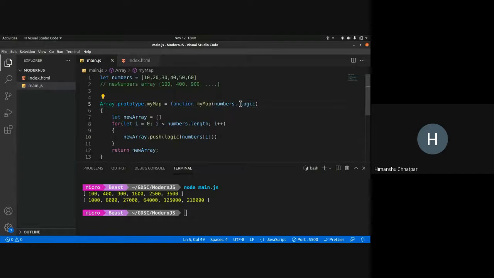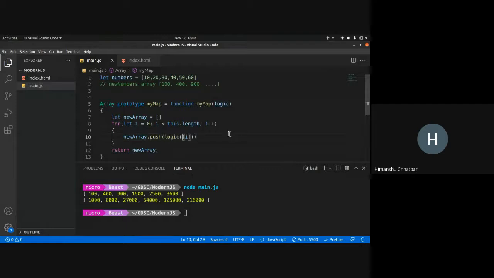So now I don't even need to pass numbers to it, right? I can get rid of these numbers here. But how will I access what this is? So again, the answer is this. If you know how this works, this refers to the object calling it. So if the numbers object is calling this function, this will be set to this array. So this is how it would work.